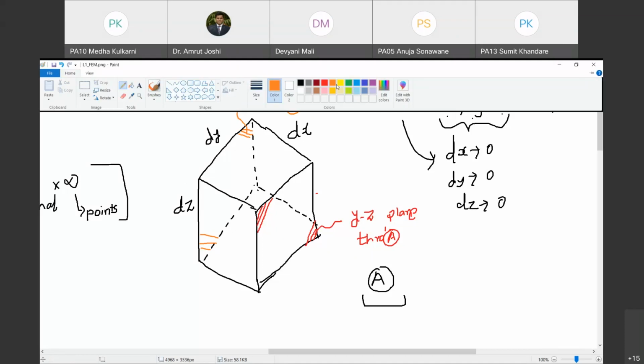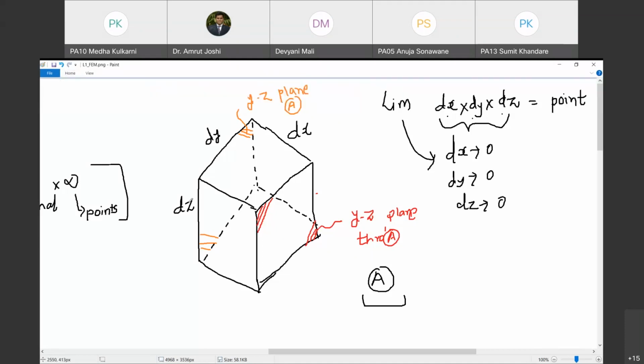Now let us go ahead. Now can you tell me what I should call this plane marked in blue? This is the ZX plane. So it is the XZ plane passing through point A under consideration. Everything is happening at a point.